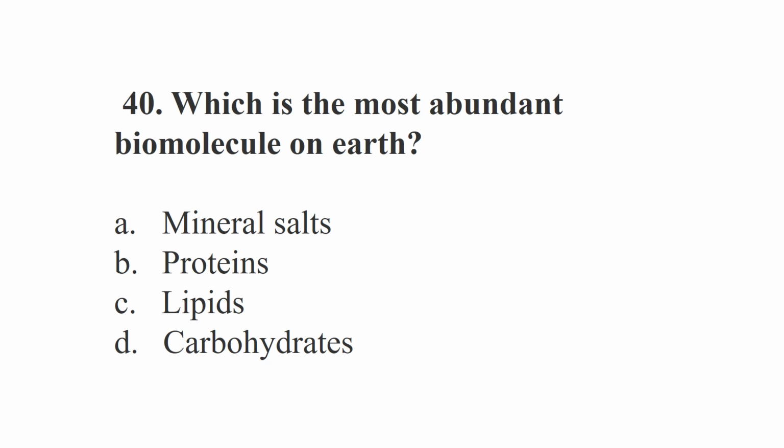Which is the most abundant biomolecule on Earth? The most abundant biomolecule on Earth is carbohydrates, and the most abundant biomolecule in living organisms after water is proteins. So the most abundant biomolecules on Earth are carbohydrates.